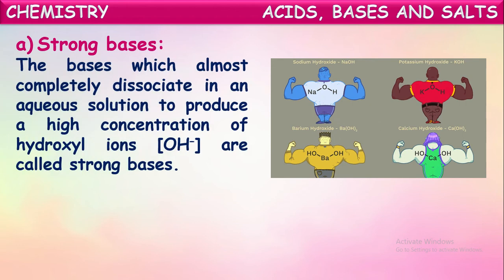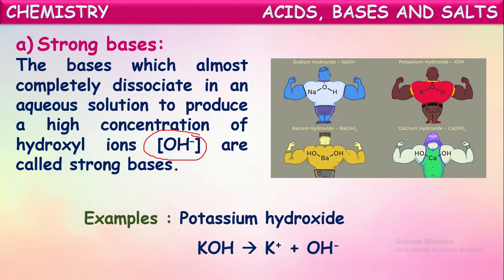What are strong bases? The bases which almost completely dissociate in an aqueous solution to produce a high concentration of hydroxyl ions, that means OH minus ions, are called strong bases. For example, potassium hydroxide and sodium hydroxide. These come under strong bases, because when dissolved in water, almost all the molecules dissociate and produce OH minus ions.